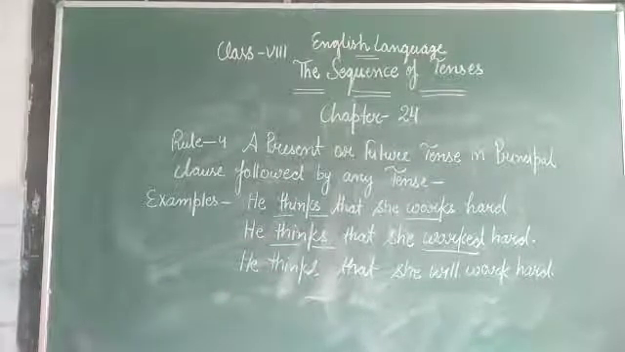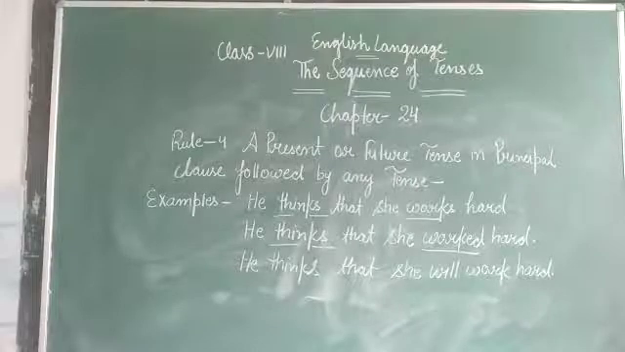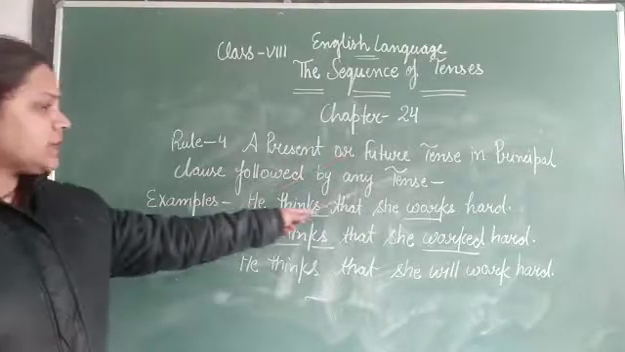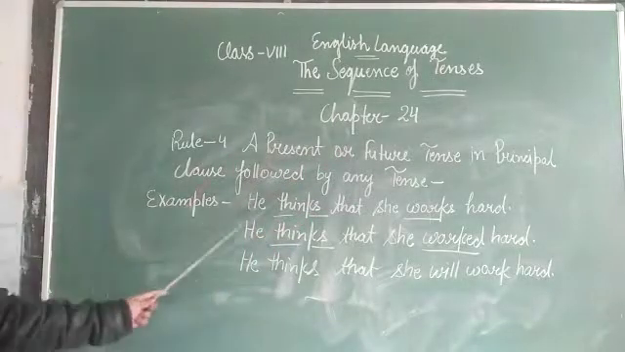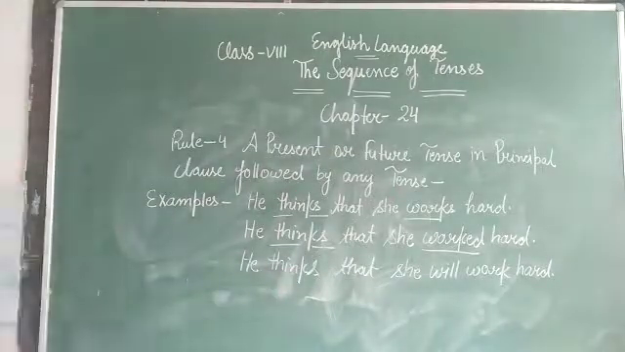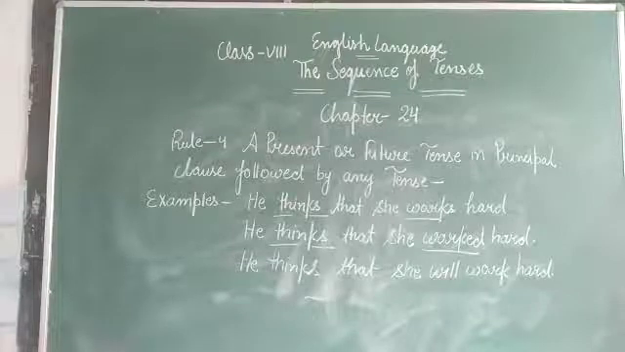Now one more example, he will think that she is present. He will think that she was present. He will think that she will be present. Clear? It means a present or future tense in a principal clause is followed by any tense required by the sense. Clear? Required by the sense.